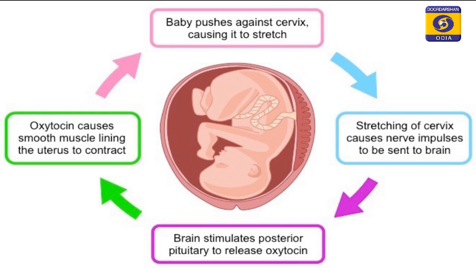Oxytocin will cause smooth muscle lining of the uterus to contract. Oxytocin contraction will trigger further contractions until the baby is completely pushed out of the birth canal. So, by this we come to the end of parturition.